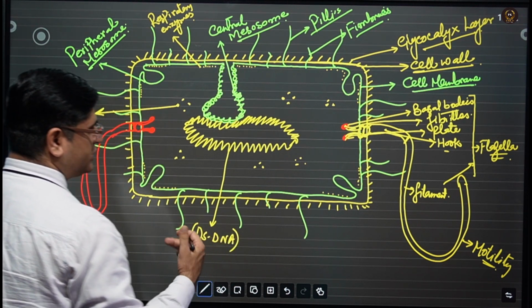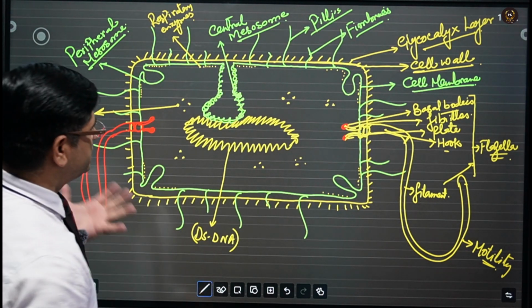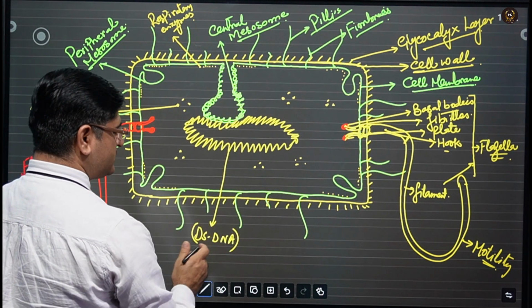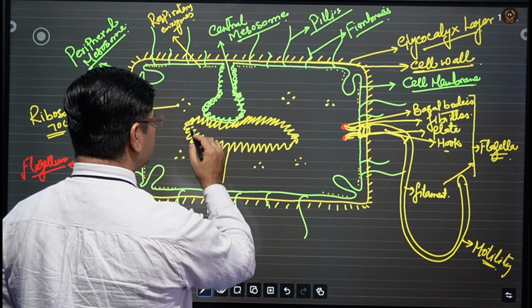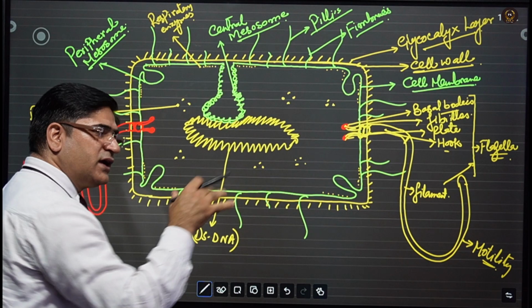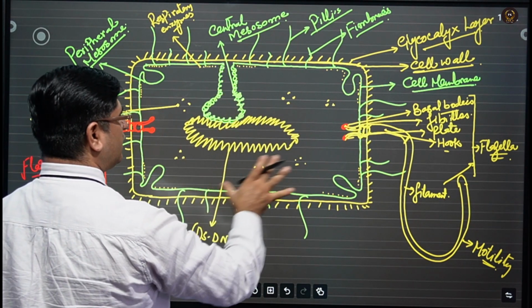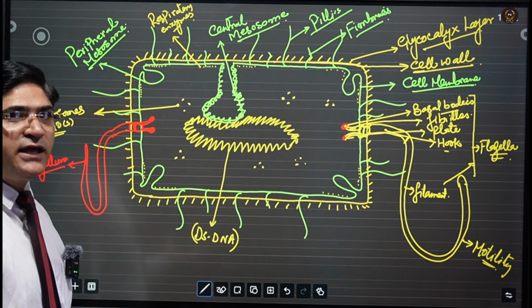This forms as a genetic material, which is the genetic material of the bacteria, which is double-stranded DNA. But this DNA doesn't contain an outermost covering like a nucleus.